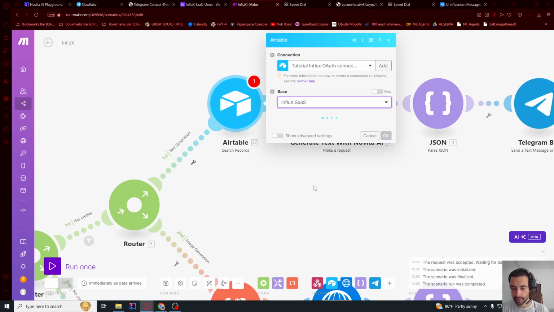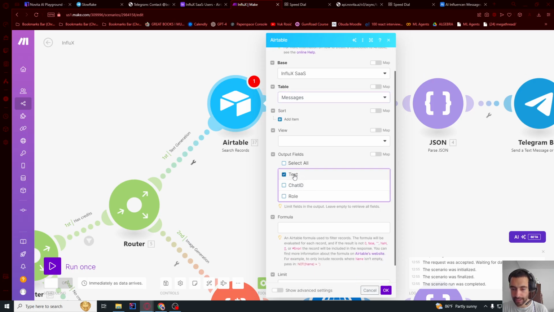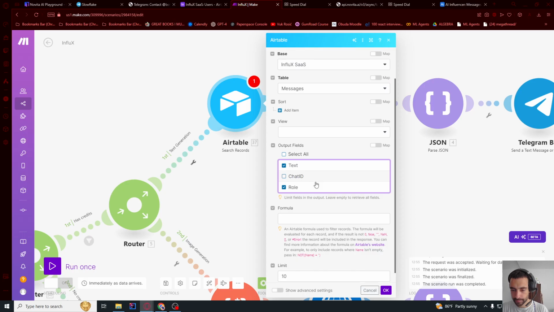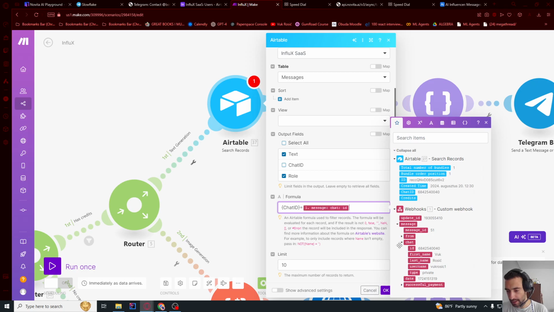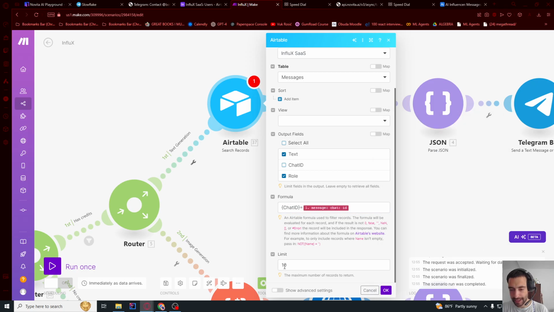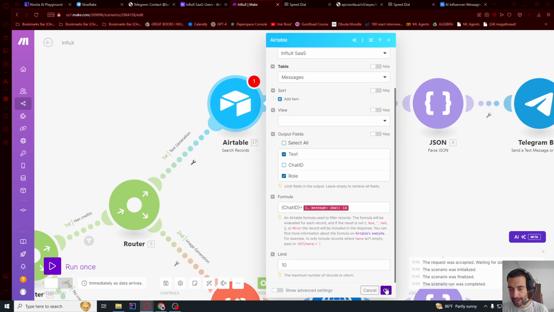Let's select our base and table. The table is messages. And then let me get text and role. So the formula is curly brackets, chat ID, close curly brackets equals this chat ID. And let's take 10 last messages. And then let's press OK.